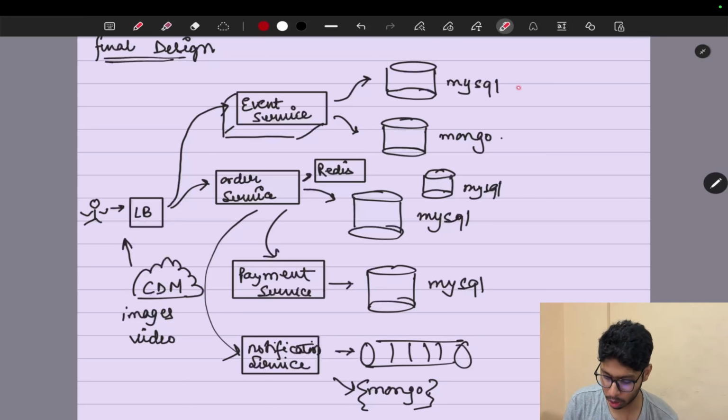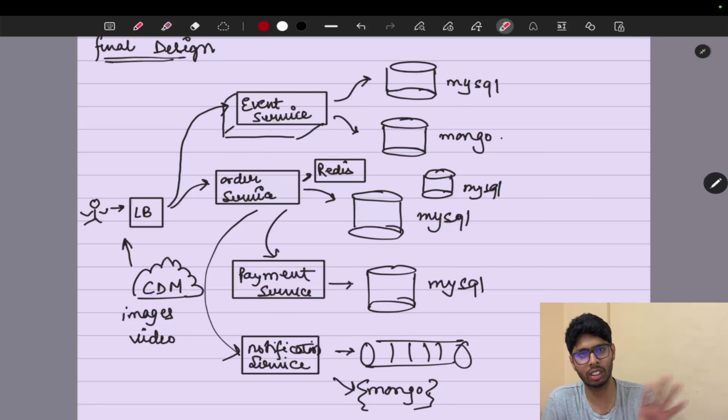That is going to be our MySQL and Mongo. In Mongo we are storing our movies, and in MySQL we are storing all the other tables that we have discussed. So the user can search the movie and view all the details of the movie with the help of MongoDB, and then the user clicks on the movie and goes on to book the ticket.